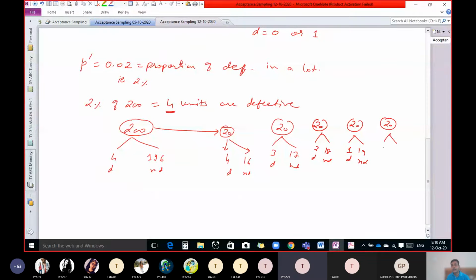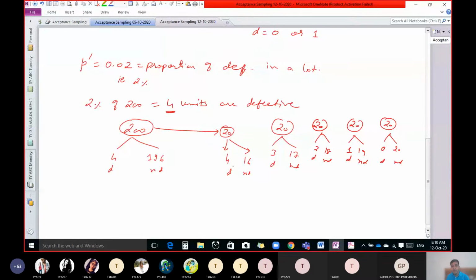And zero defective units and all 20 are non-defective. Okay, is there any other possibility left? No, sir. So these are the possibilities. Possibilities means there are some chances, means there is some probability.